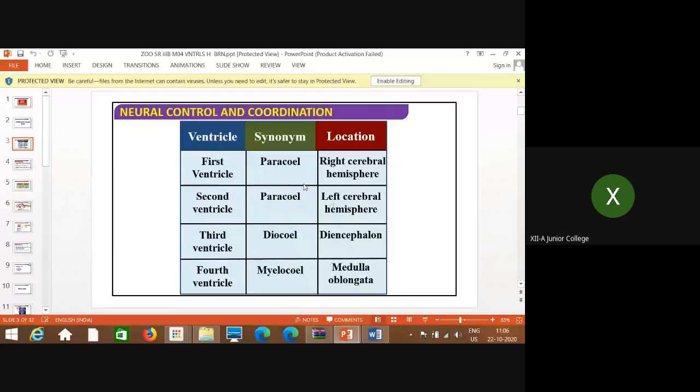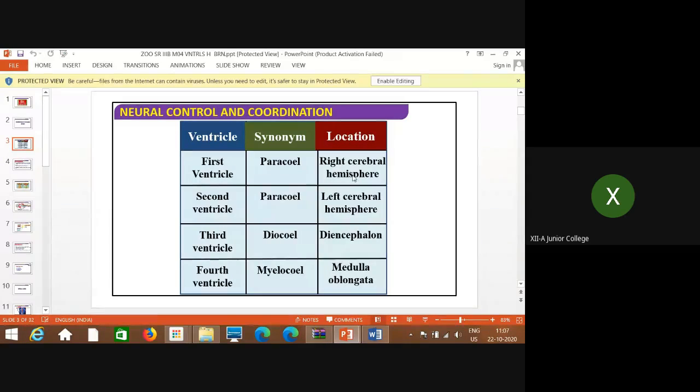Now, as we have studied the brain, those who have revised will understand. We took the revision yesterday, but as I told you already, these names are a little bit different from the normal ones we use. So cerebrum is the part of the forebrain, whereas cerebellum is the part of the hindbrain, as I told you yesterday also.